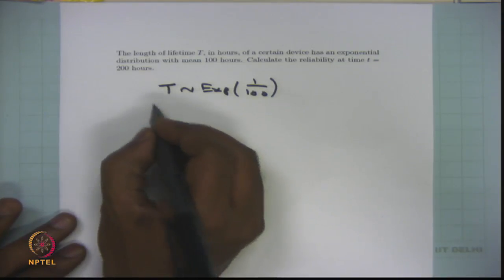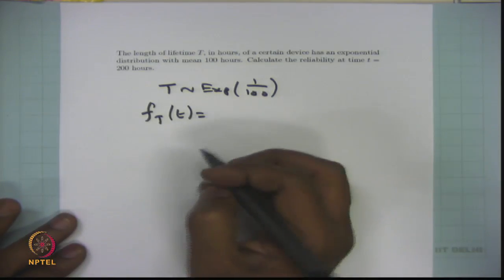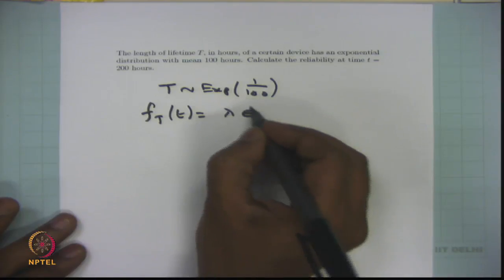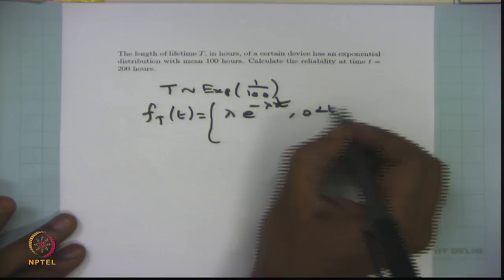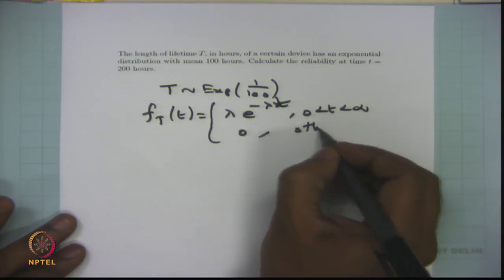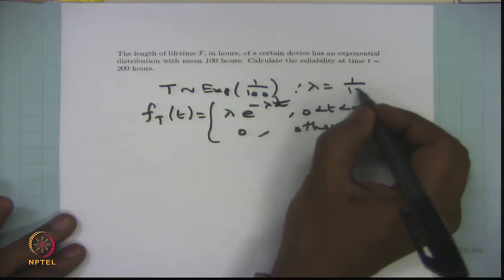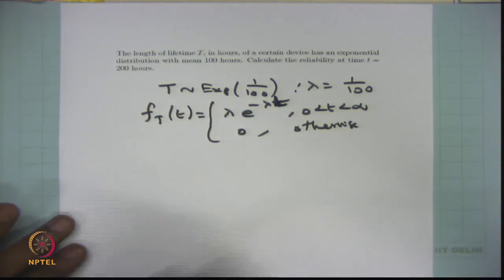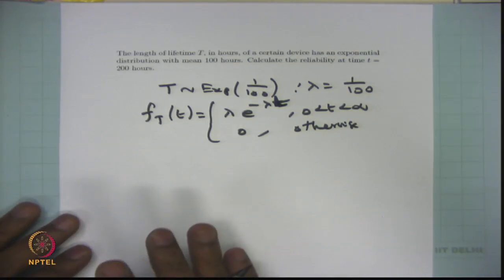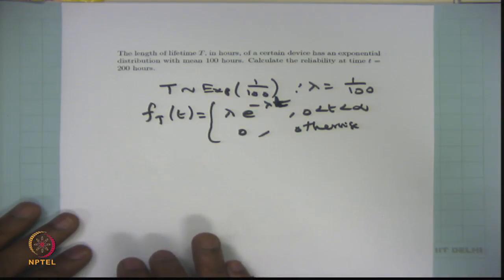Therefore, you can immediately write down the probability density function: lambda times e power minus lambda t, where t lies between 0 and infinity, and 0 otherwise. In this problem lambda is 1 divided by 100. By substituting lambda equal to 1 by 100, you will get the probability density function of the random variable capital T in this problem. So, the question is: calculate the reliability at time t equal to 200 hours.